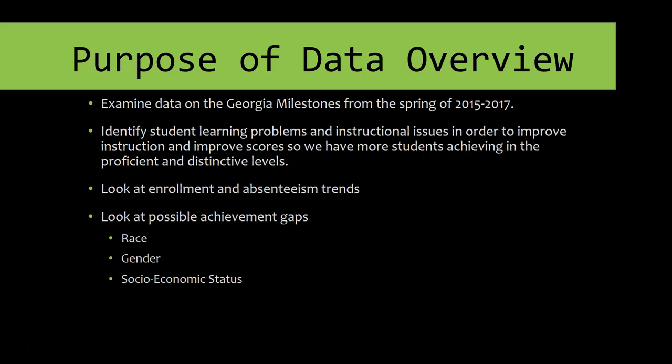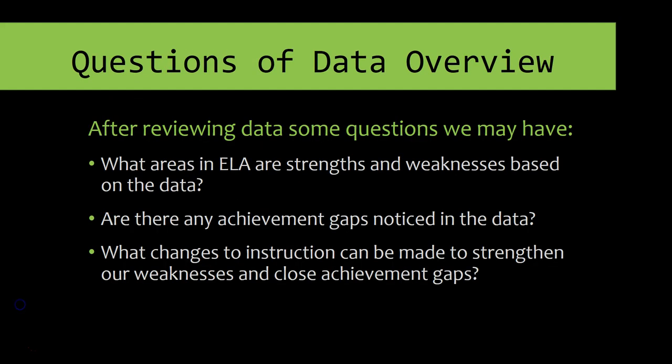The purpose of this data overview is to examine the data on the Georgia Milestones from the spring of 2015 through the spring of 2017. We will be looking at identifying student learning problems and instructional issues in order to improve instruction and improve scores so that we have more students achieving in the proficient and distinguished levels. We will also look at enrollment and absenteeism trends. And we will finally look at possible achievement gaps based on race, gender, and socioeconomic status.